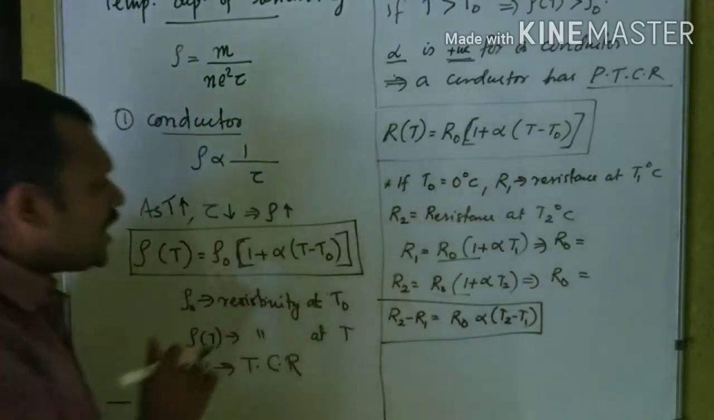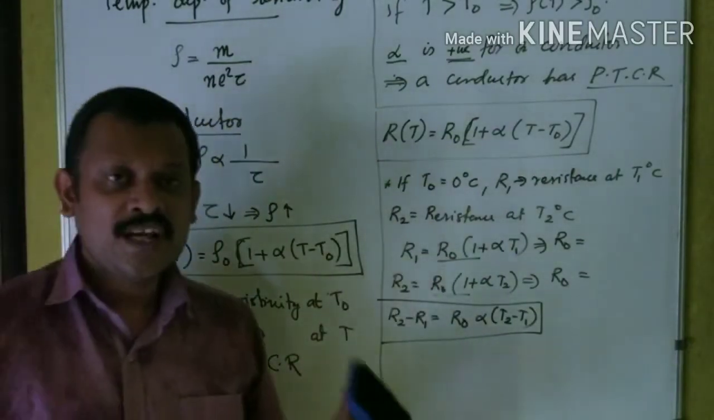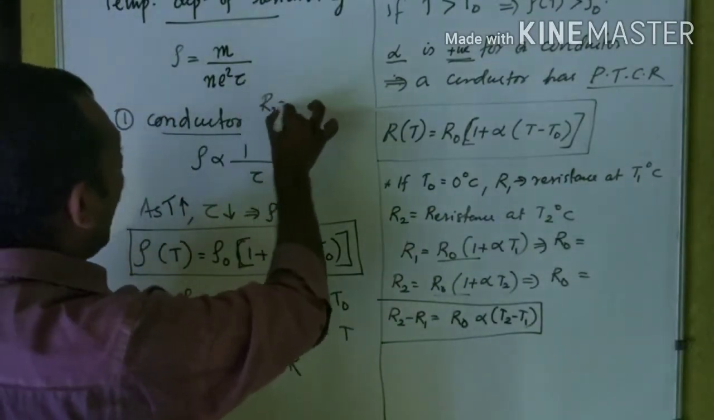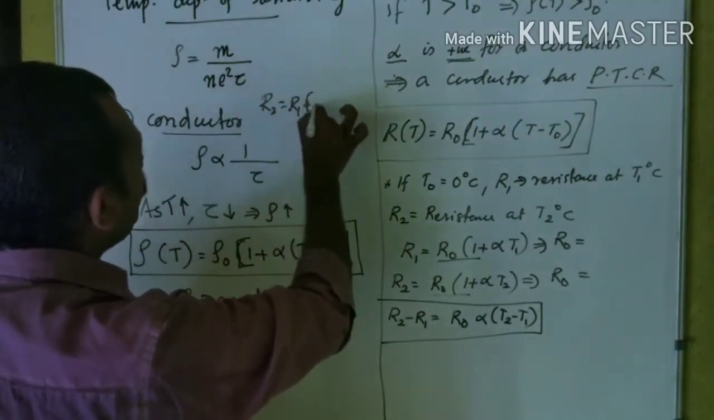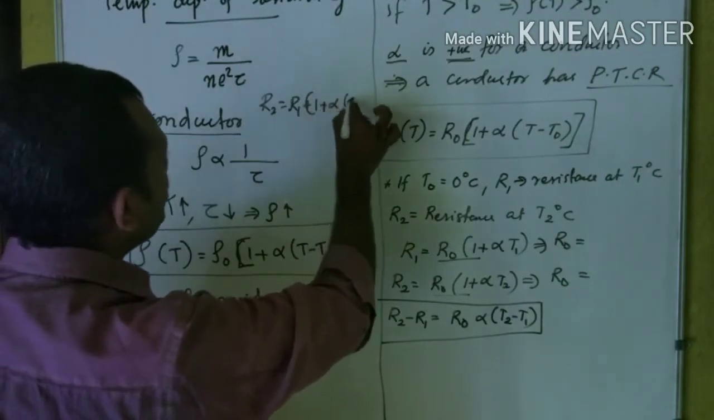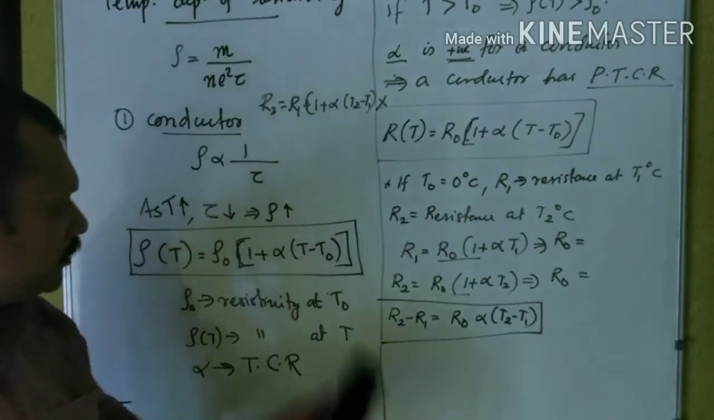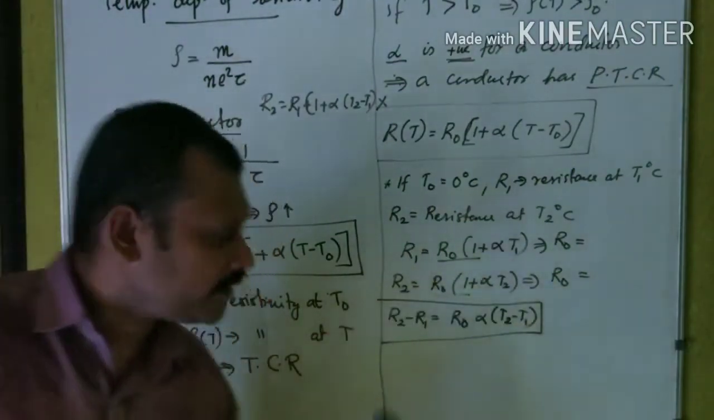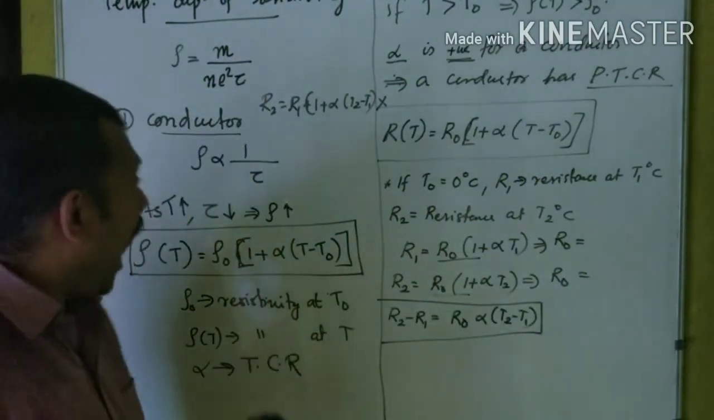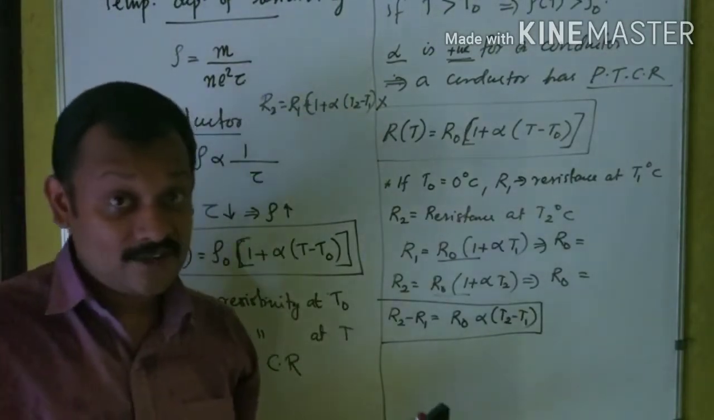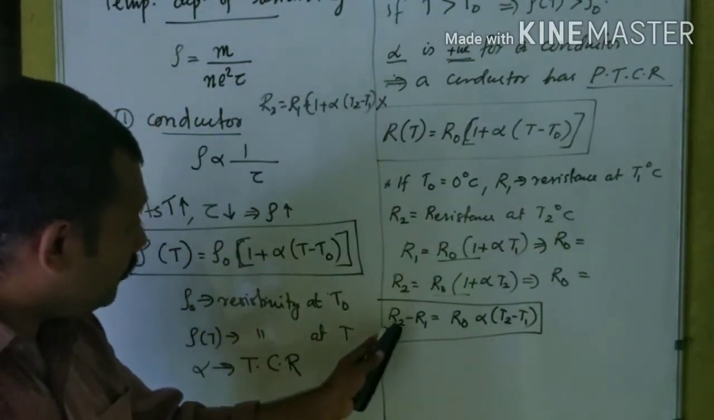Now, why I write this equation is because generally you have a tendency to write R2 is equal to R1 into 1 plus alpha into T2 minus T1. This is absolutely wrong, I have to say. Look at that expression. Will you get the same answer here? No way, right? R2 is equal to R1 into 1 plus alpha into T2 minus T1 is wrong to write. Don't write likewise. From here you will get R2 minus R1.